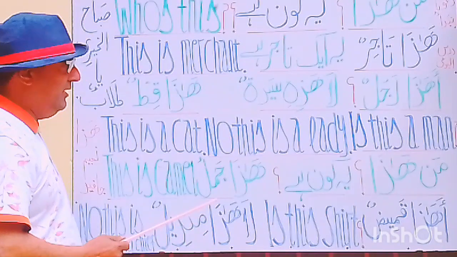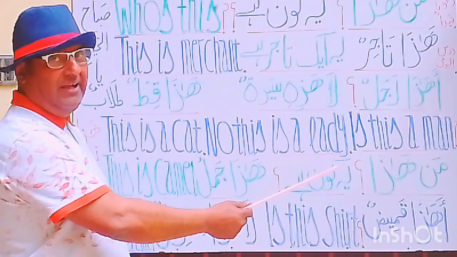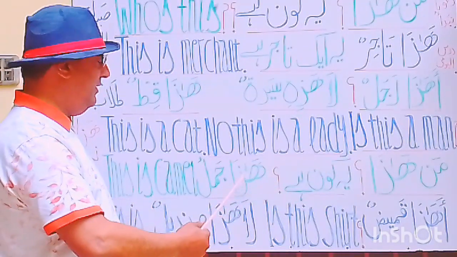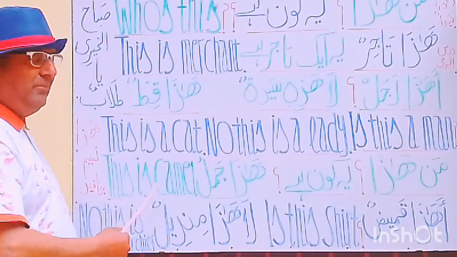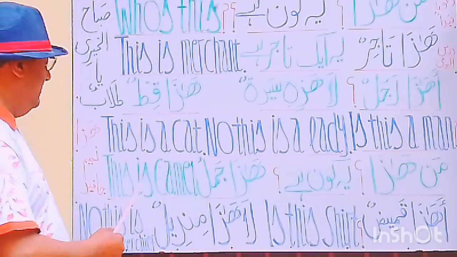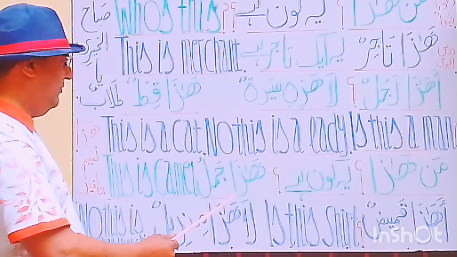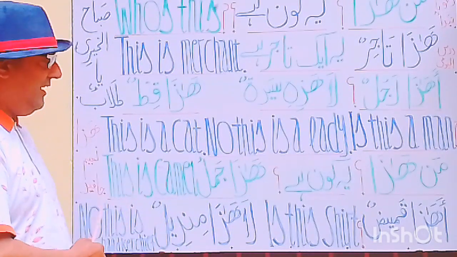Let's see the next statement. Man haza. Who is this? Haza jamalun. This is a camel.